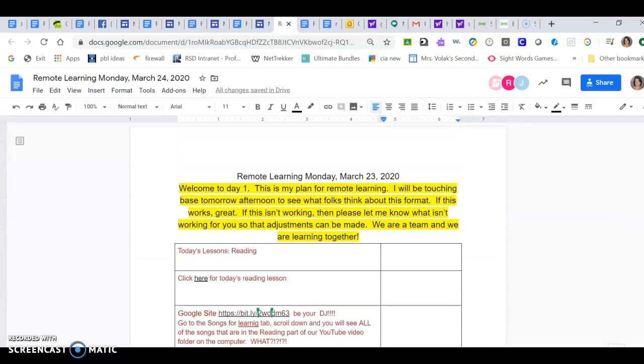When you are finished with today's lessons, could you please email me to tell me what worked well, what didn't work well, what you would like to see me add into it, and I am more than happy to add or remove anything. Again, it's a learning process, and Seesaw should be much more user-friendly tomorrow. I will do my best to make sure that items are pushed out by 8 a.m. as I am still recording things tonight for the upcoming lessons. I don't want to get too far ahead of myself and then find out that things weren't working for folks. I will also post the links on Dojo, Seesaw, and Google Sites.